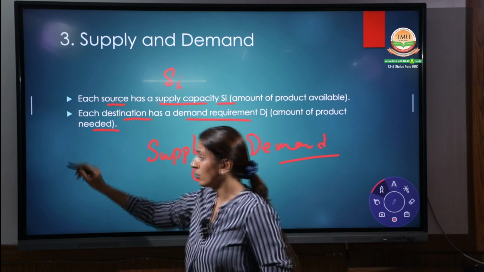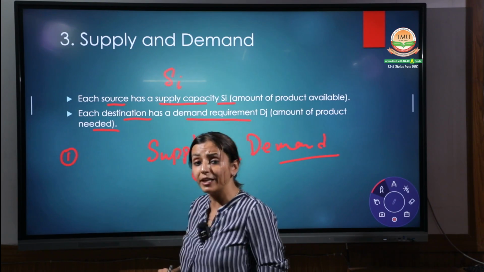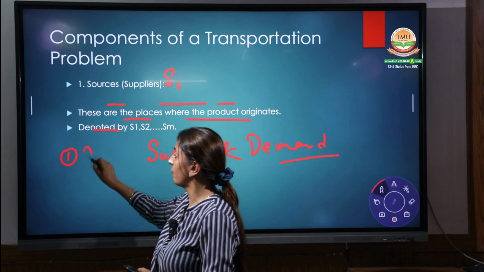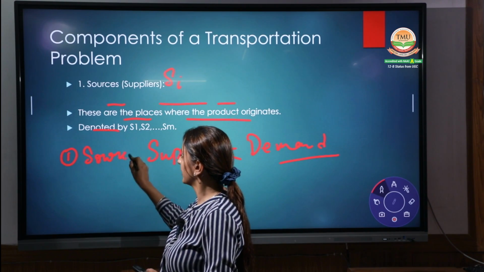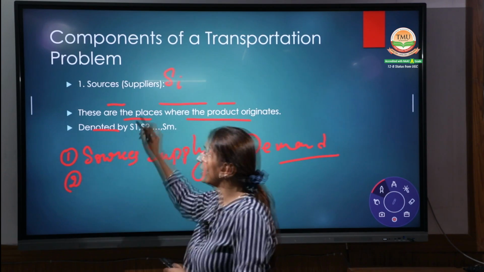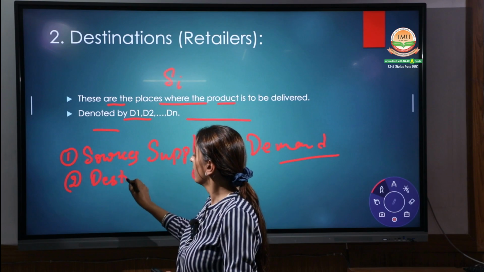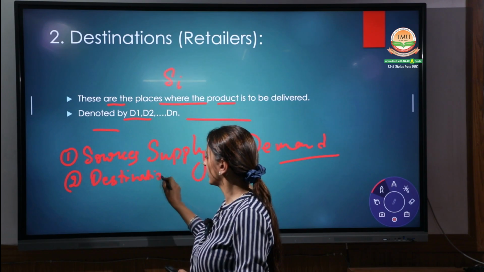The first component which we have just added is the sources. The second is the destination, where the goods are being transferred.